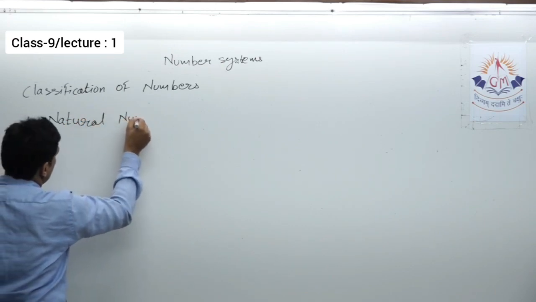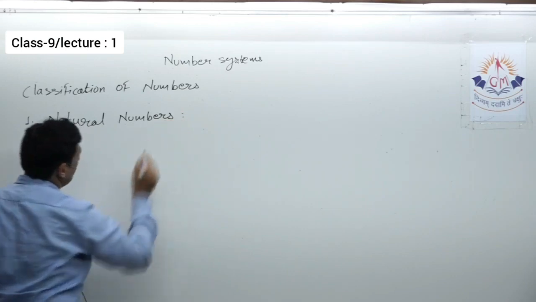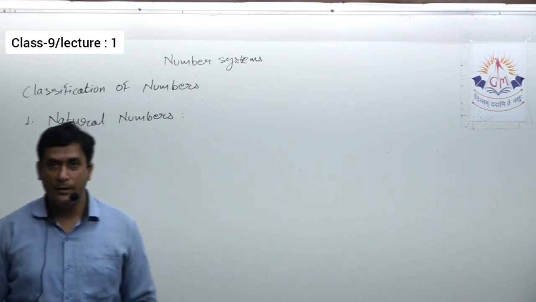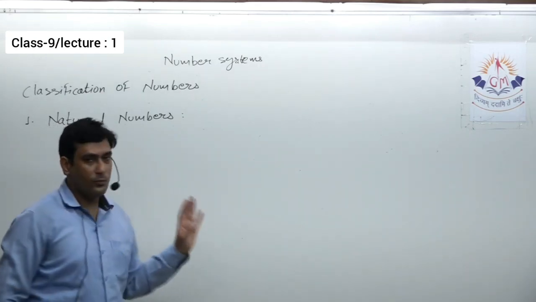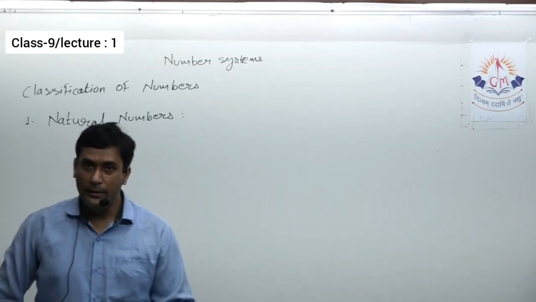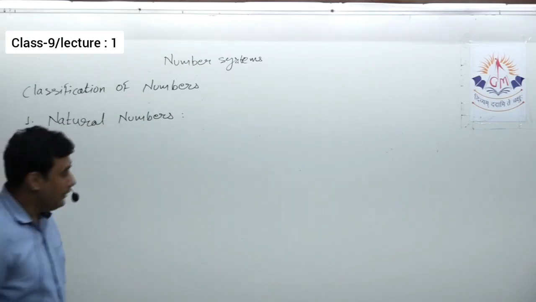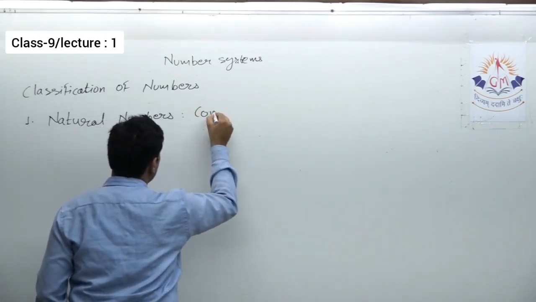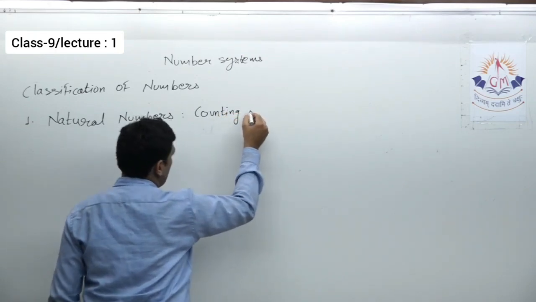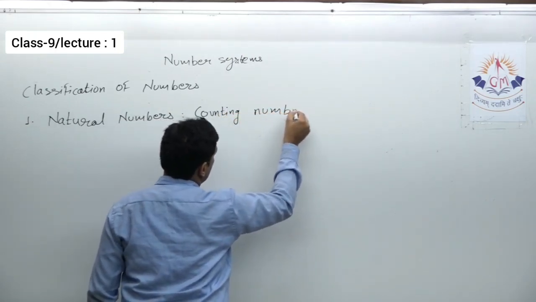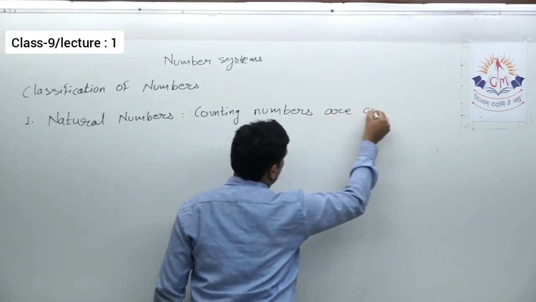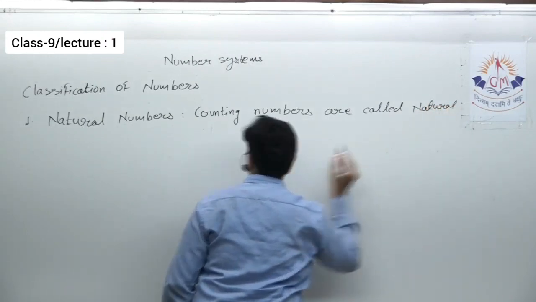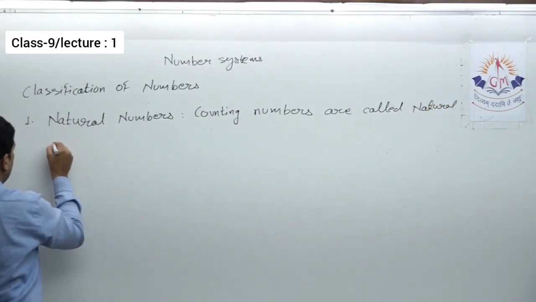Okay, so in this very first is natural numbers. Now natural numbers are numbers that we use for counting. Numbers that are used for counting are called natural numbers, that is 1, 2, 3, 4, 5, 6 up to infinity. Counting numbers are called natural numbers.